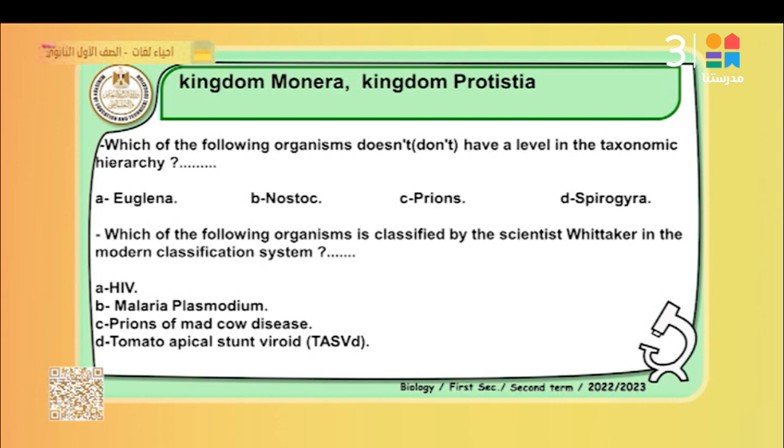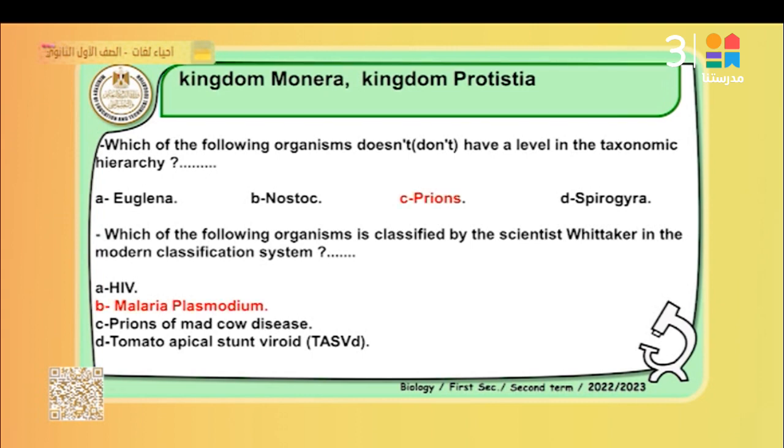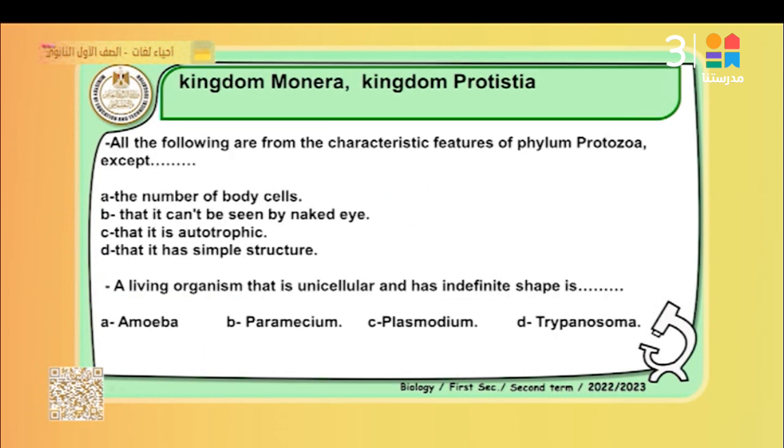Because the malaria plasmodium undergoes these divisions: Kingdom Protista, phylum Protozoa, class Sporozoa. So it undergoes the modern classification. But prions cause mad cow disease. Tomato apical stunt virus, TASVd, is a specific type of disease infecting tomatoes. Best answers: in 1, C, prions; number 2, B, malaria plasmodium.